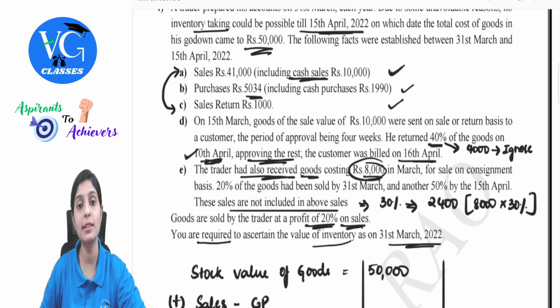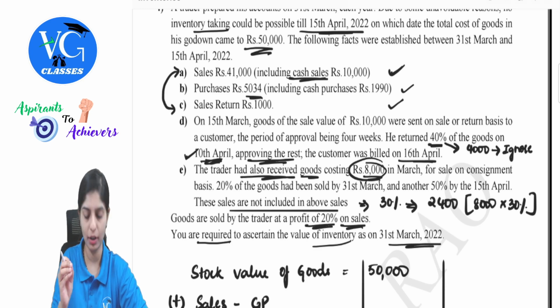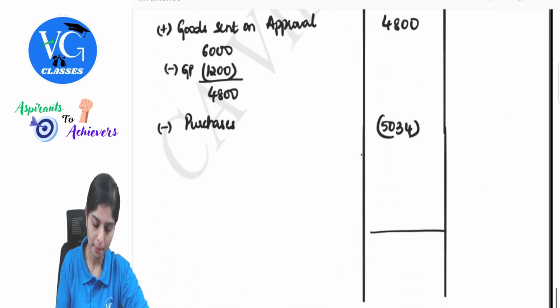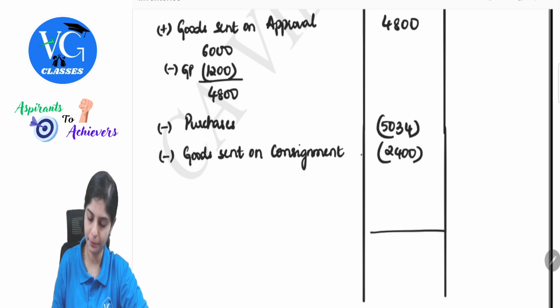Now should this 2,400 be considered in your valuation of stock as on 31st March? Yes or no? No, you need not consider this value of stock because this does not belong to you. So, minus goods sent on consignment 2,400.